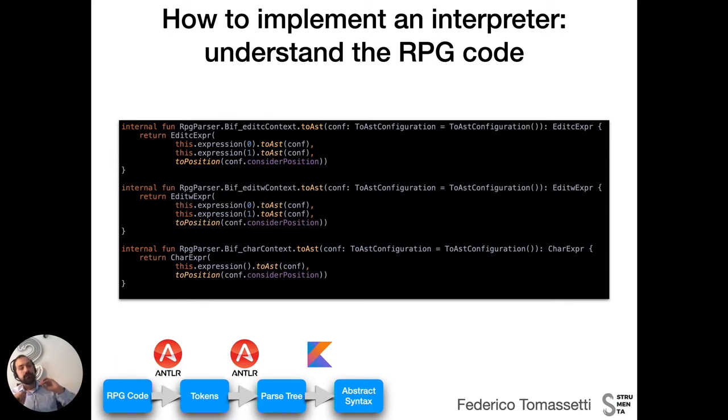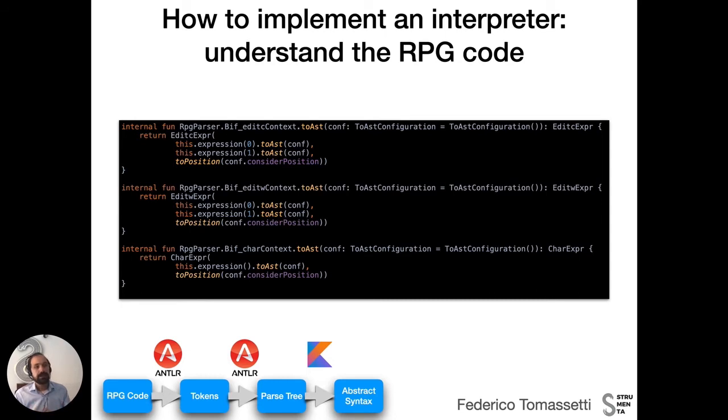Once we have defined the classes that will be used to instantiate the abstract syntax tree, we also need to define the mapping between the parse tree and the abstract syntax tree. To do that, we define extension methods, so in a way we take existing classes and we add some methods to them. We take the classes that were generated by ANTLR to represent the parse tree, and we add a method to them that is called toAst, okay?